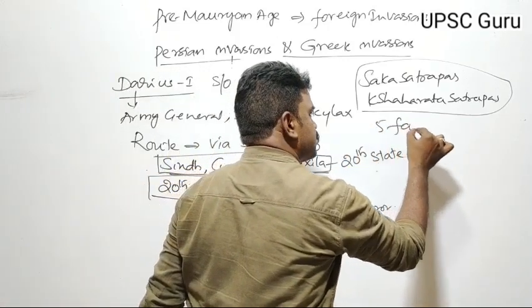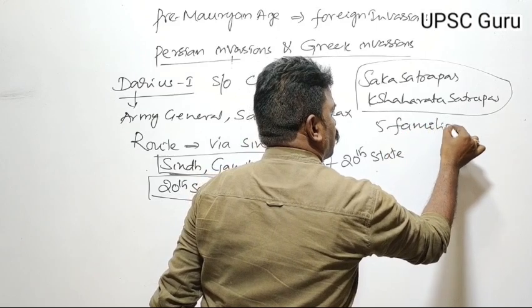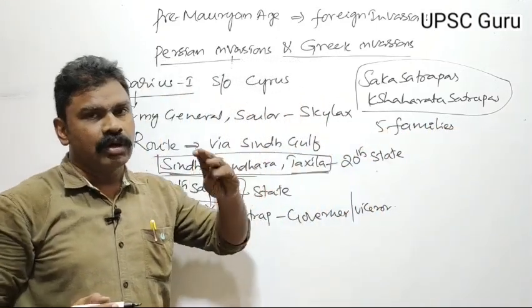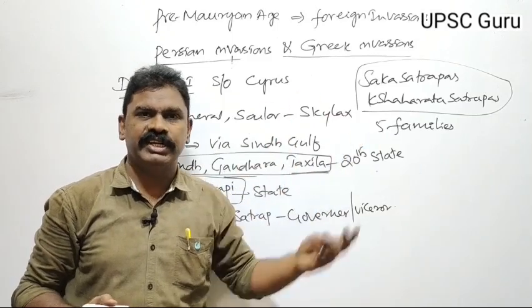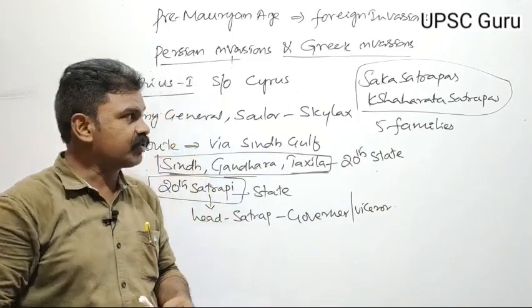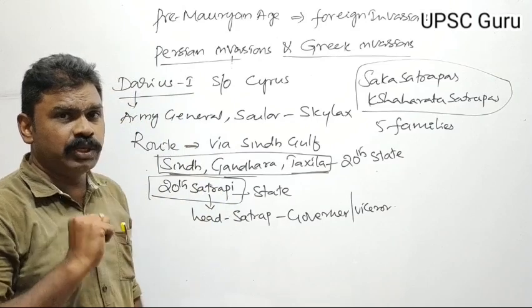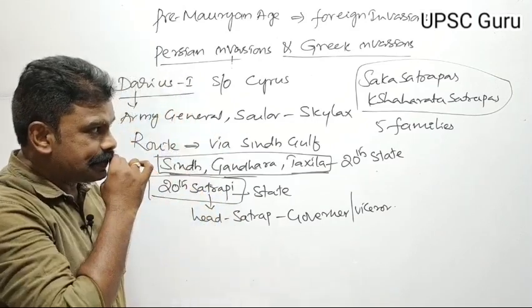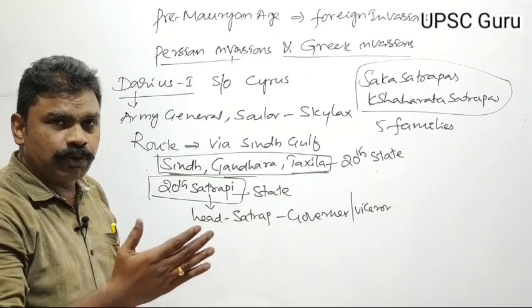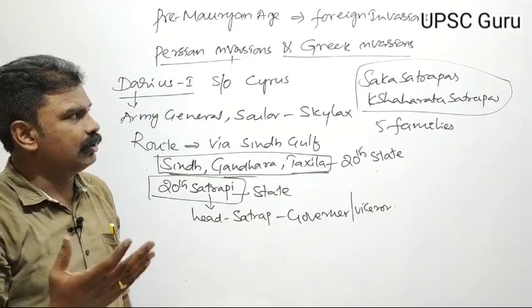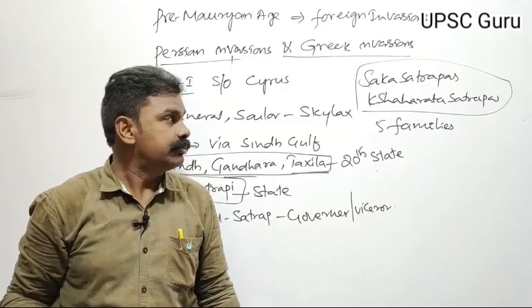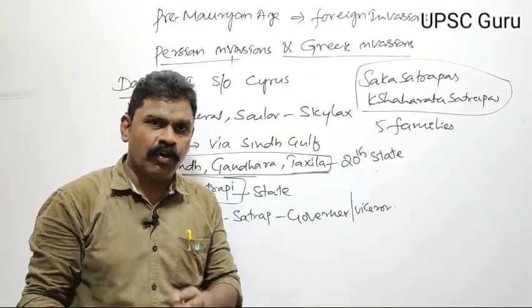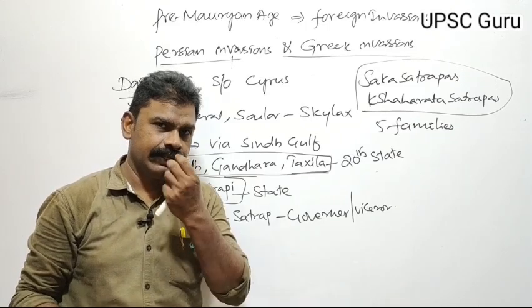These satrapas became five families. They ruled different parts of northwestern India and western India during the post-Mauryan period. Like Sakarudra Damana and the Chatrapa ruler Nahapana, who fought with Gautamiputra Satakarni.